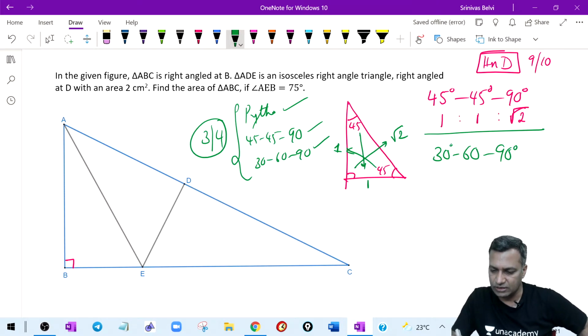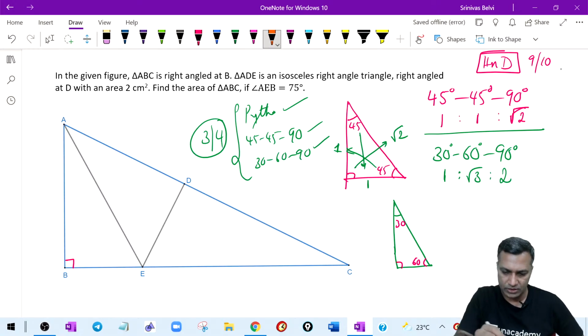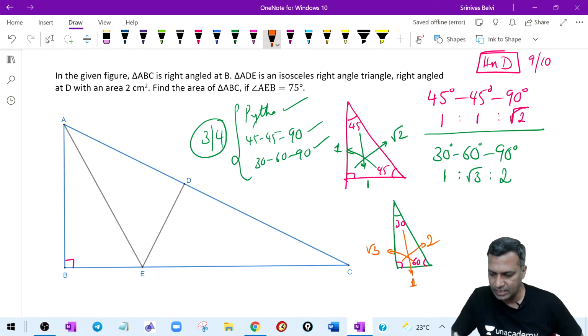Coming to the 30, 60, 90 triangle, look at the words: sides opposite these angles are in the ratio 1:root 3:2. If I were to quickly explain this, it might look something like this. This is 30 degrees, this is 60, and this is 90. The side opposite 30, I'm talking about this one. If this is 1 unit, the side opposite 60 would be root 3 units, and the side opposite 90 would be 2 units.